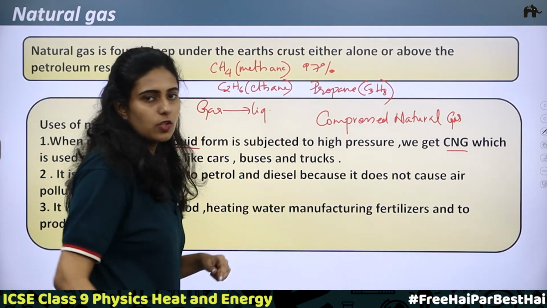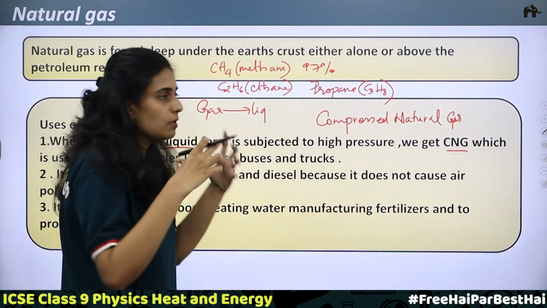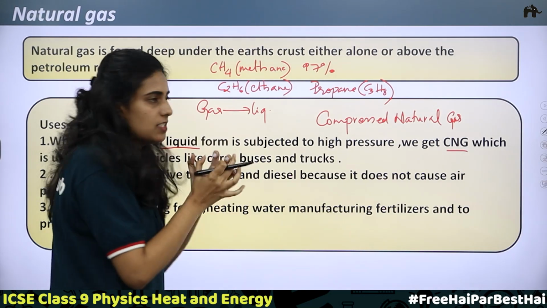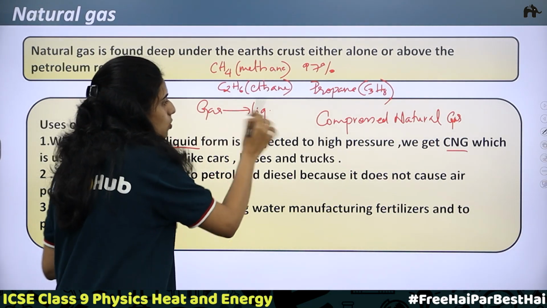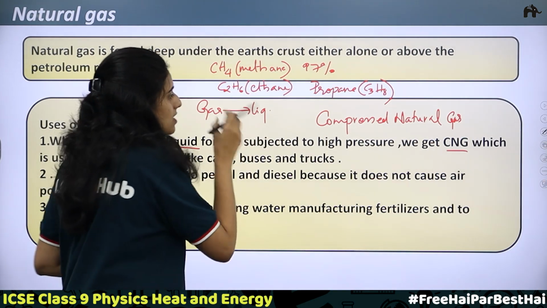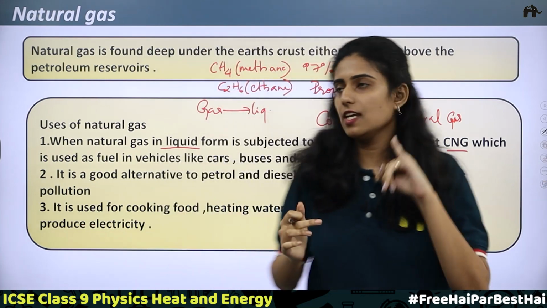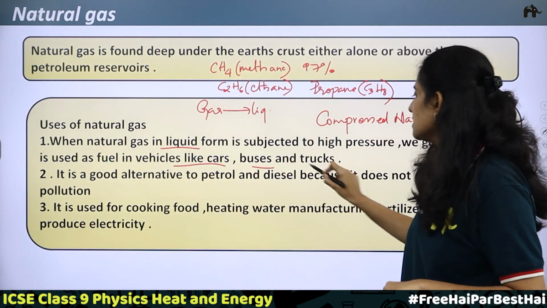We know this. What is compression? Compression means we are trying to bring all the molecules closer. When you bring them closer, the volume is decreasing. So when volume decreases, the gas will turn into a liquid. This is called compressed natural gas or CNG. Where do we use CNG? CNG is mainly used as a fuel in vehicles like cars, buses and trucks.